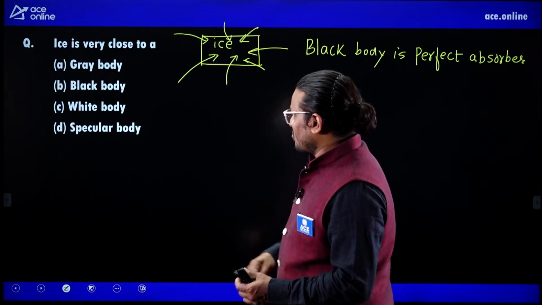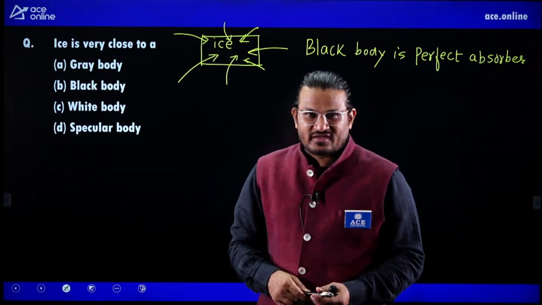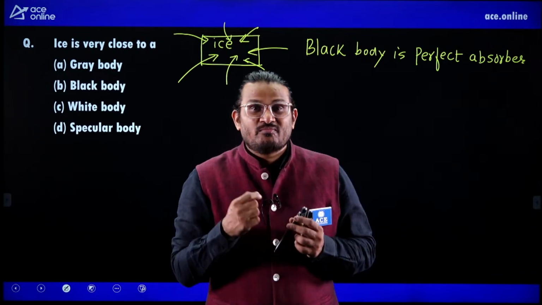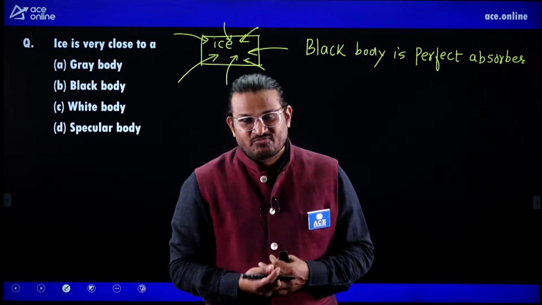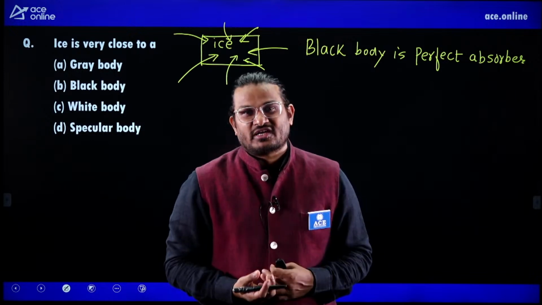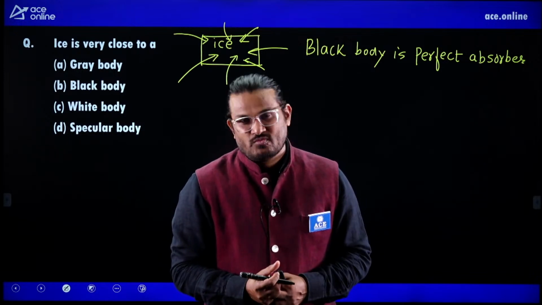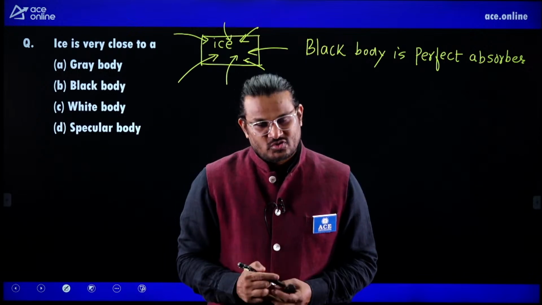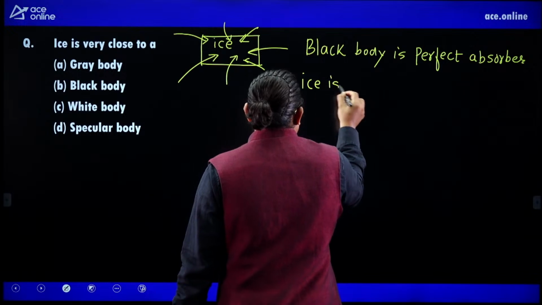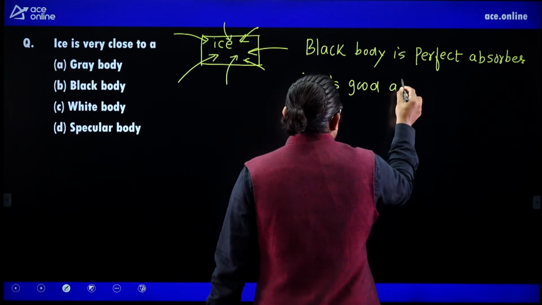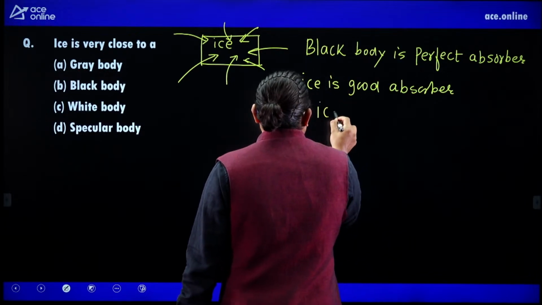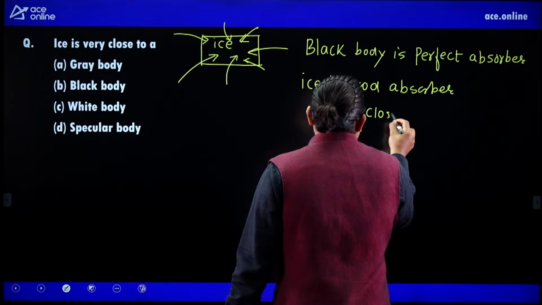In the first glance, what you will see, sir, is that ice is white. Ice is white from the human point of view. You are seeing it as white. But remember, radiation you can't see. Wavelength you can't see, what type of wavelength it is absorbing and what type it is reflecting. That's why humans can't judge the black body. So remember, ice is a very good absorber, therefore ice is close to a black body.